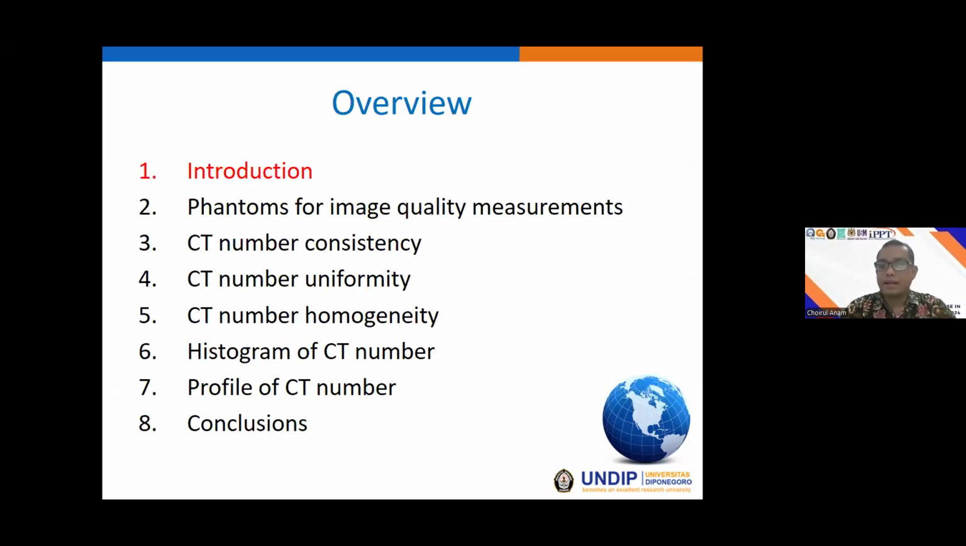Okay, now we will discuss the introduction, and then we move to the types of phantom for image quality in the CT scanner, and then CT number consistency, CT number uniformity, and CT number homogeneity. We also discuss how to develop the histogram of CT number and profile number, and we will end with the conclusion.